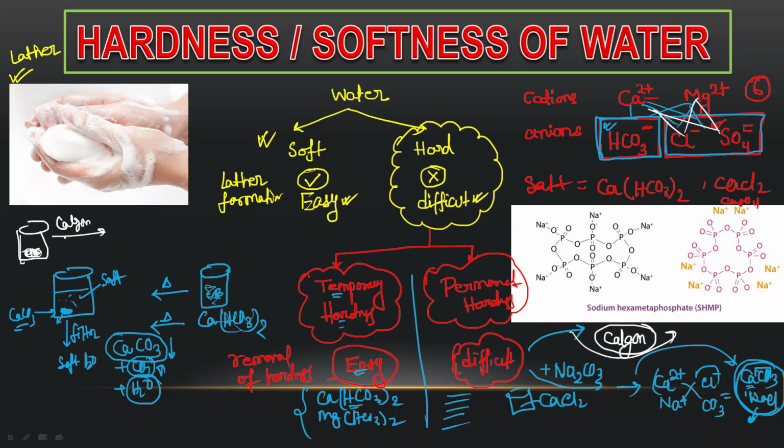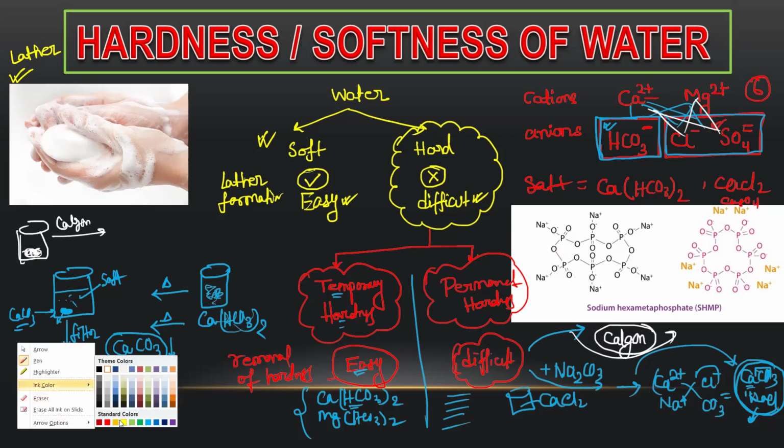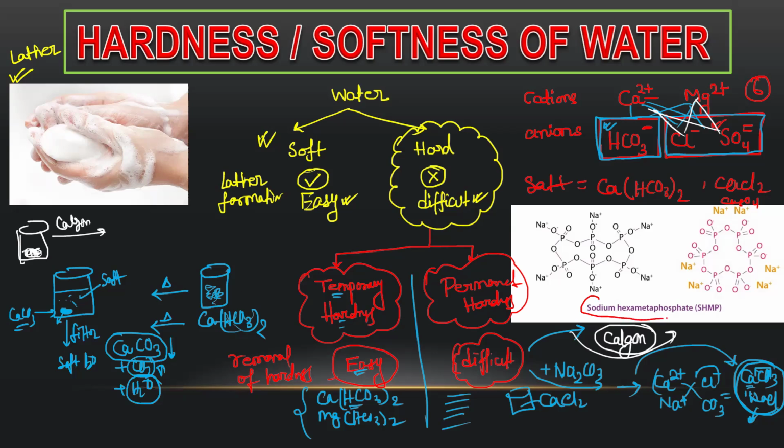What is calgon? Calgon is the common name, but the chemical name is sodium hexametaphosphate. Many times this question comes: what is calgon? So you have to write the chemical name.